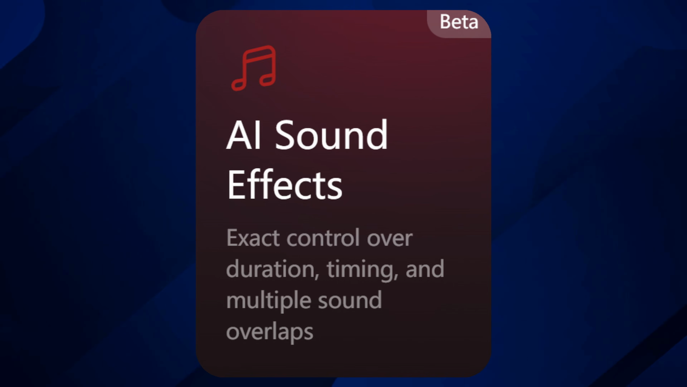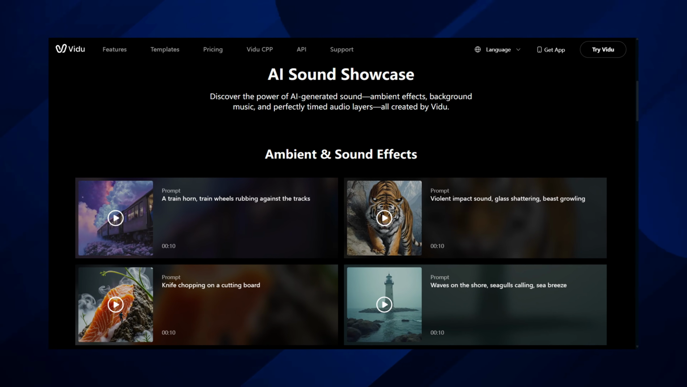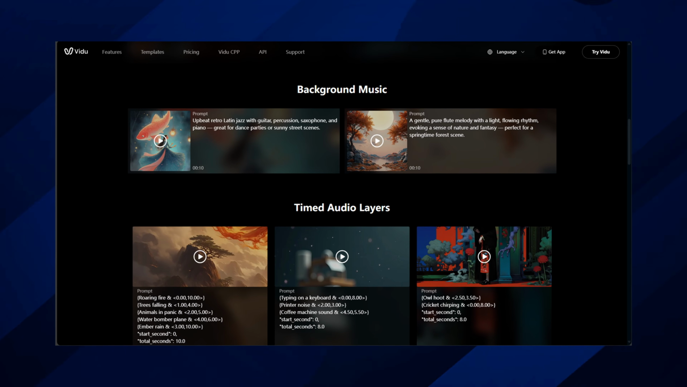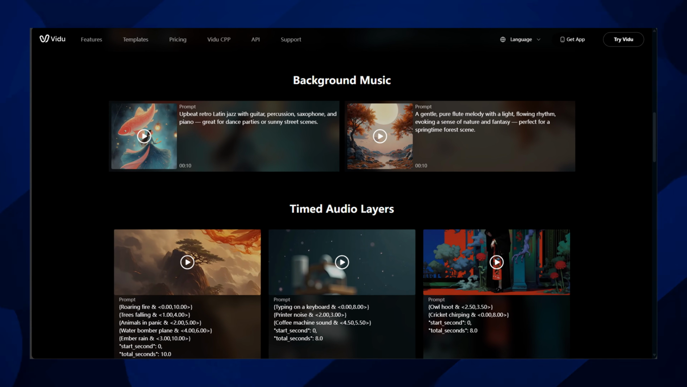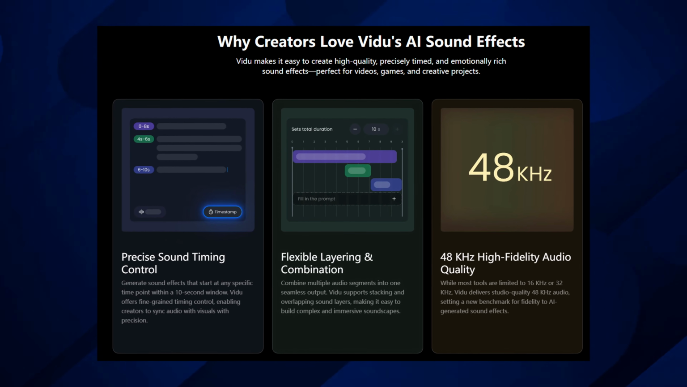Feature 4, AI sound effects. Want to make your videos even more immersive? The AI sound effects feature lets you create custom audio tailored to your 5-second clips. By describing the sounds and their precise timing, you can add depth and emotion, enhancing the overall experience of your